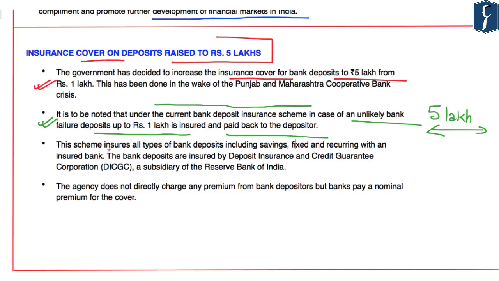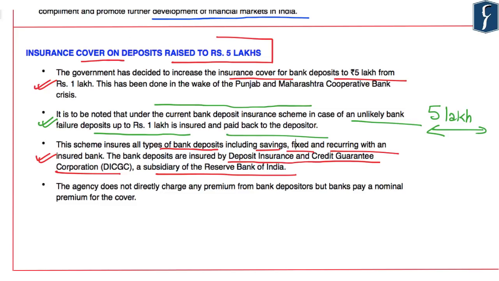So this scheme effectively insures all types of bank deposits, including savings deposits, fixed deposits as well as recurring deposits with an insured bank. And the bank deposits are insured by the Deposit Insurance and Credit Guarantee Corporation, and this corporation is a subsidiary of RBI.